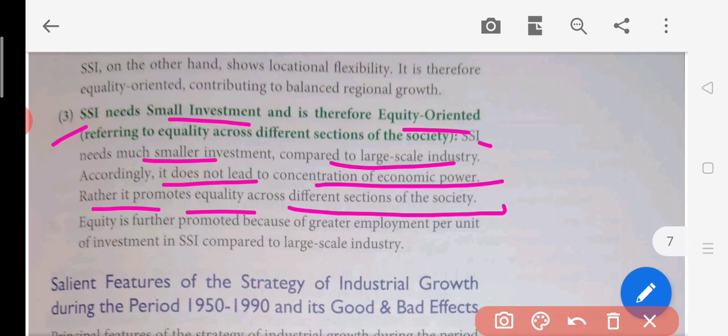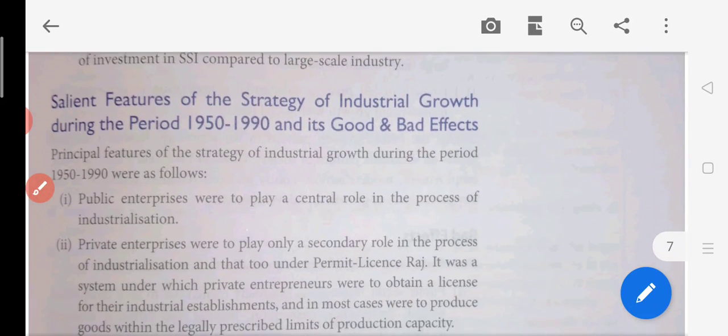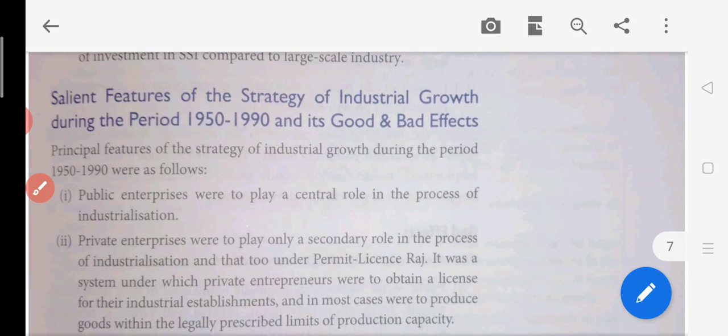So what they can do, they can freely establish such kind of industry. This is a very important characteristic, that you can establish it anywhere. No monopoly will be created by this small scale industry, and they will be working definitely. Welfare will also be happening, because employment and income generation will be there for the backward regions in India. Now, what are the salient features of the strategy of industrial growth?